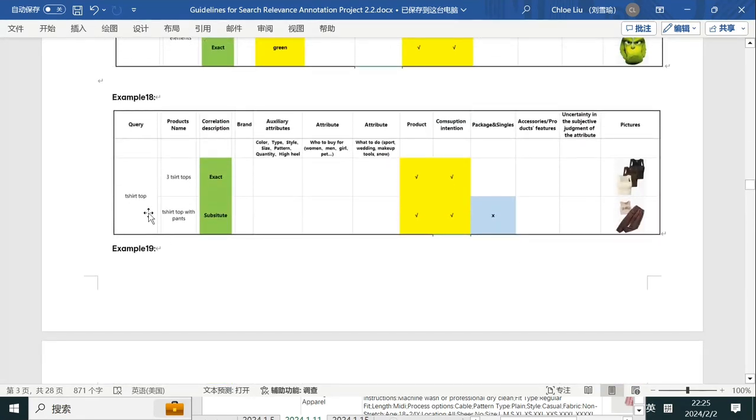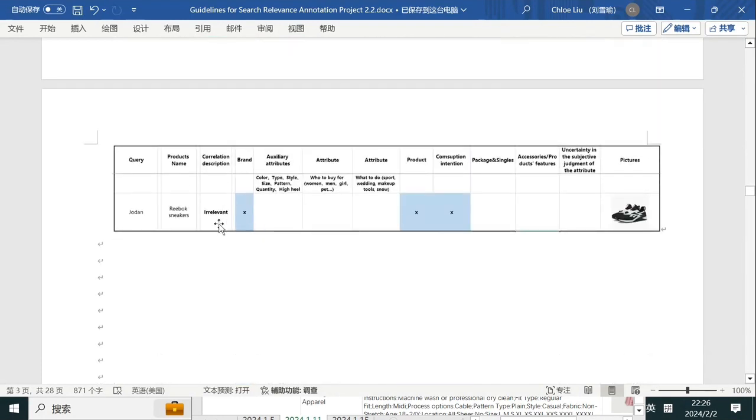Next one, t-shirt top. Okay, so if the query is t-shirt top and we got three t-shirt tops, so if you search one, get three pieces, under this circumstance, we can mark it as exact. But if we search t-shirt top, but get pants, like search top and got a suit, right? This is the set and singles issue. So if you search one, get a set, under this circumstance, we need to mark it as substitute.